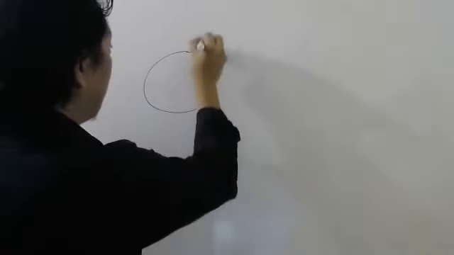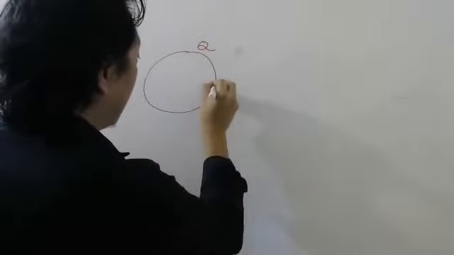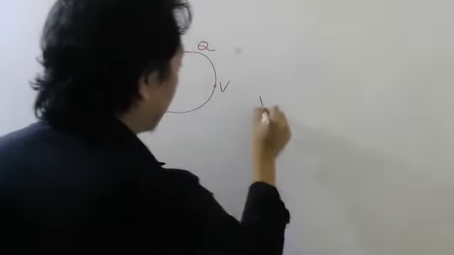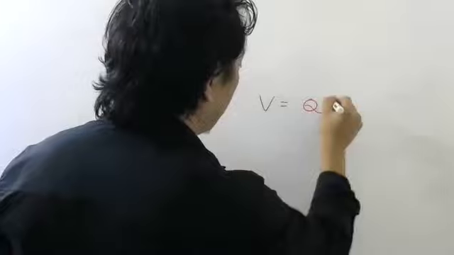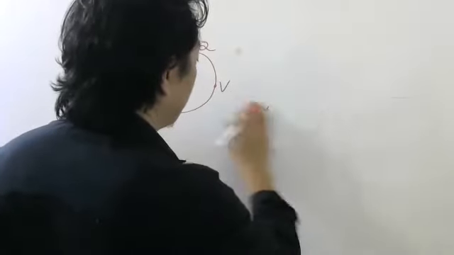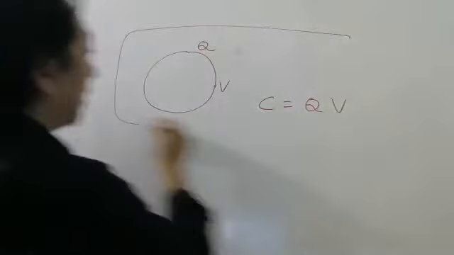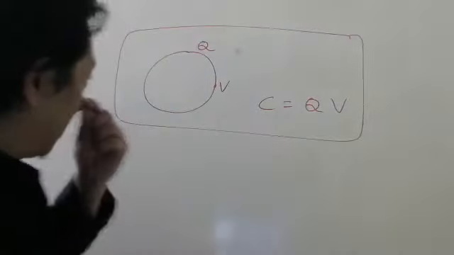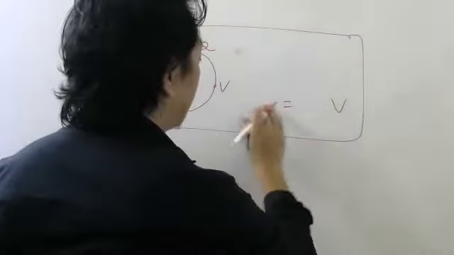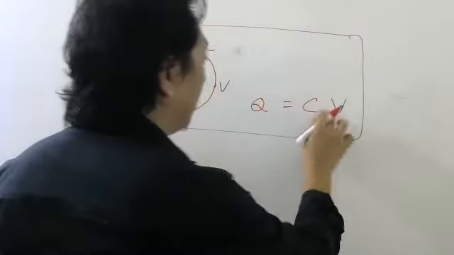Now we have some 10 minutes. So I would like to discuss something very quickly and then we'll stop. So look carefully. For a single conductor, if there is charge Q, then there will be a potential at the surface. And this formula you wrote, right? Sorry students, Q equals C V. I only made a mistake.